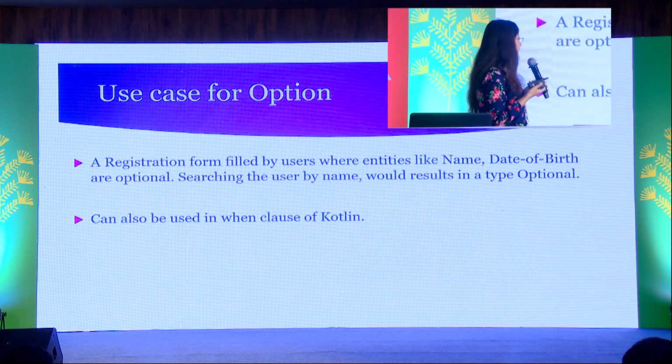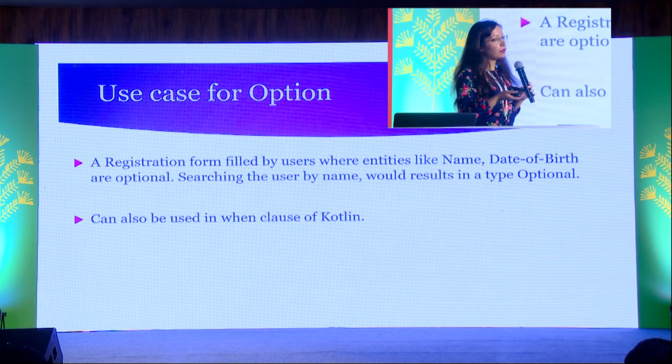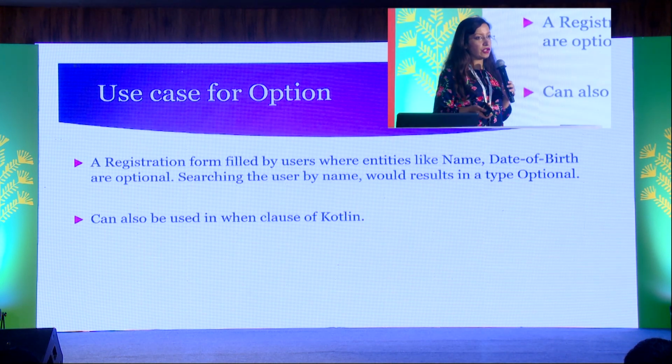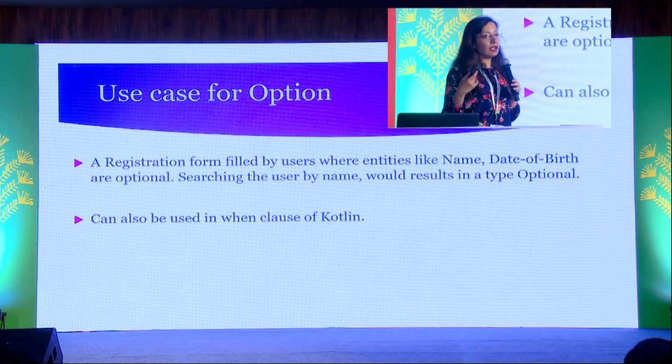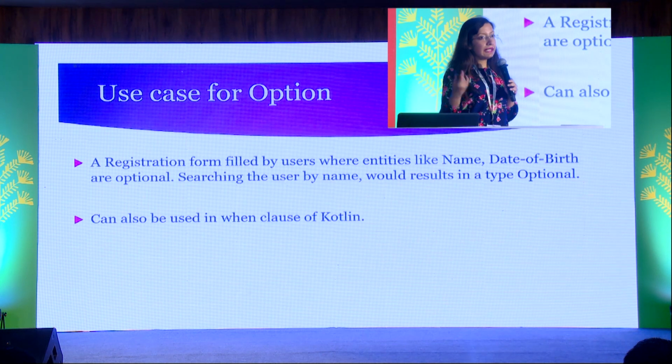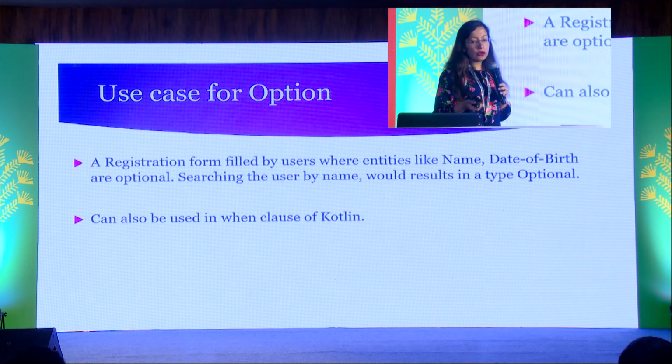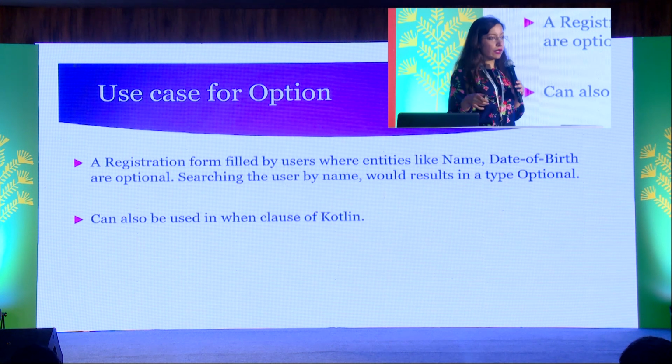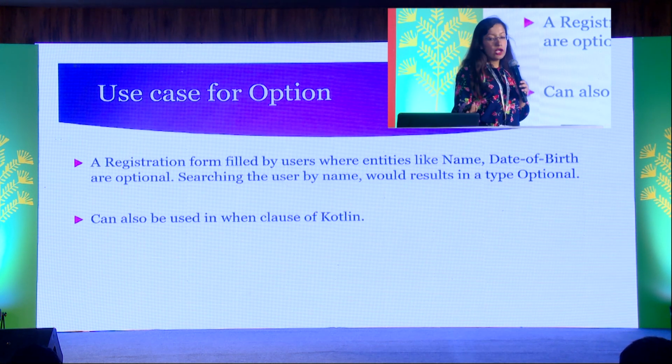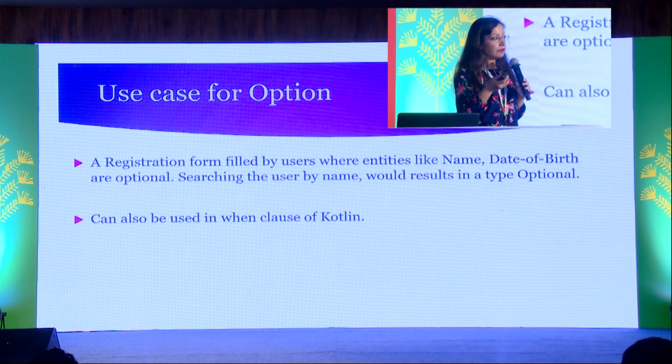A use case for Option can be like we have forms in our application. The mandatory fields are email ID, password, username. Name can be optional. So you can use the Option data type to store that name in your code. Then we all know that the when clause in Kotlin is equivalent to switch. The when clause has a default, so in the default case you can use None, and for the remaining cases you can use Some.